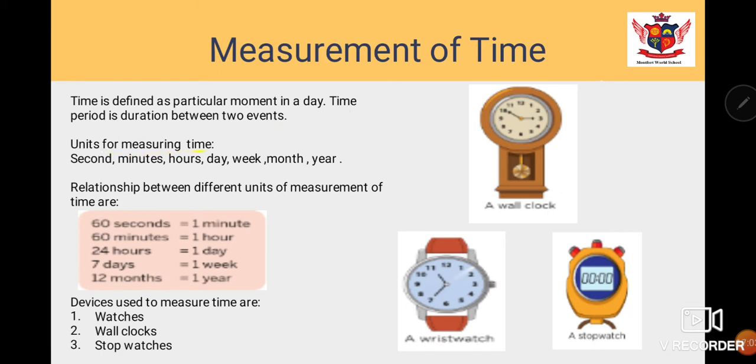The units which we use to measure time are second, minute, hour, day, week, month, and year. The standard unit used to measure time is the second. How are these quantities related to each other? In 1 minute we have 60 seconds. 1 hour is equal to 60 minutes. In 1 day we have 24 hours. 1 week is equal to 7 days, and 12 months together make 1 year.